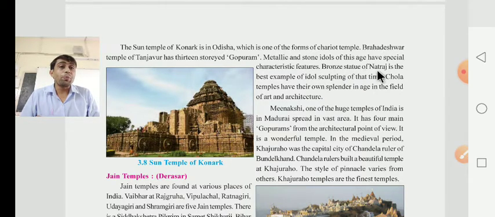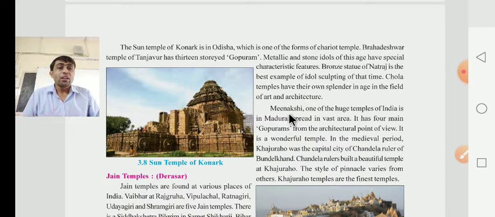The bronze statue of Nataraja is the best example of idol sculpting of that time. This is the important thing. Chola temples have their own splendor in that age, in the field of art and architecture. Splendor means part, in their field of art as well as architecture.